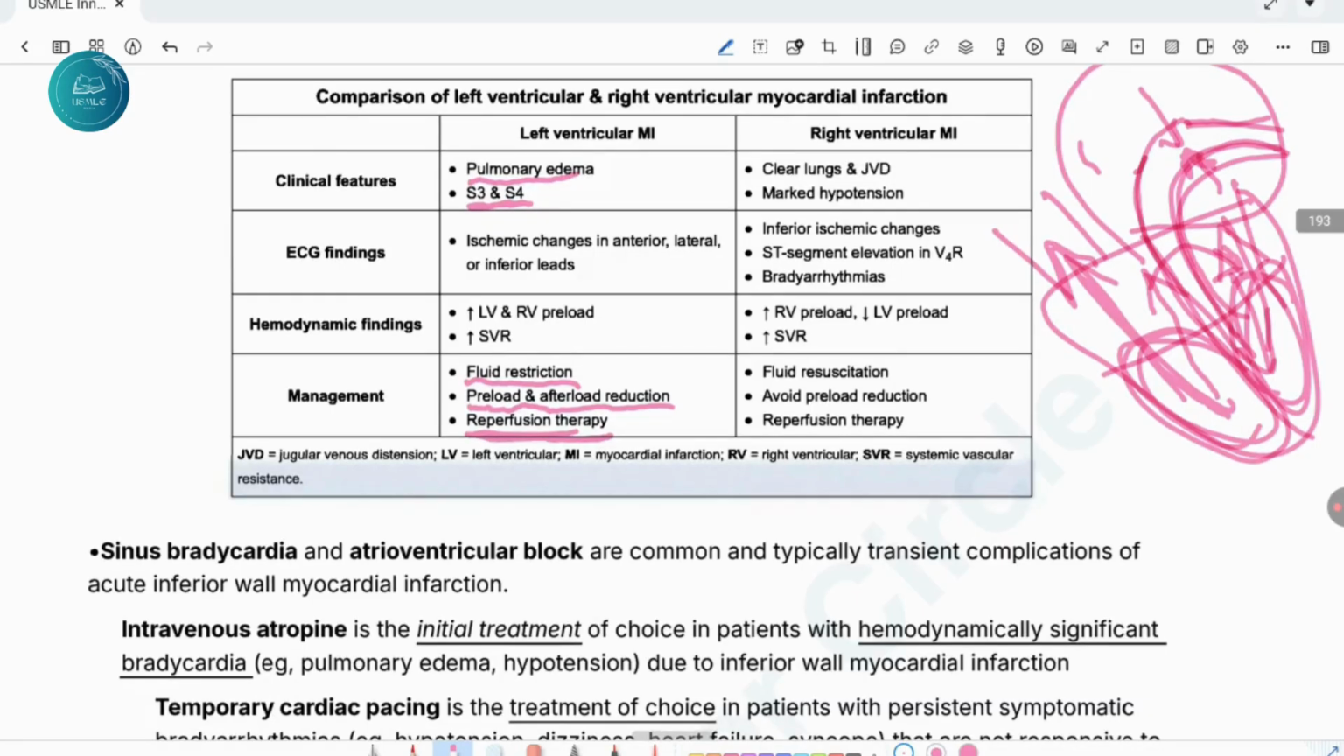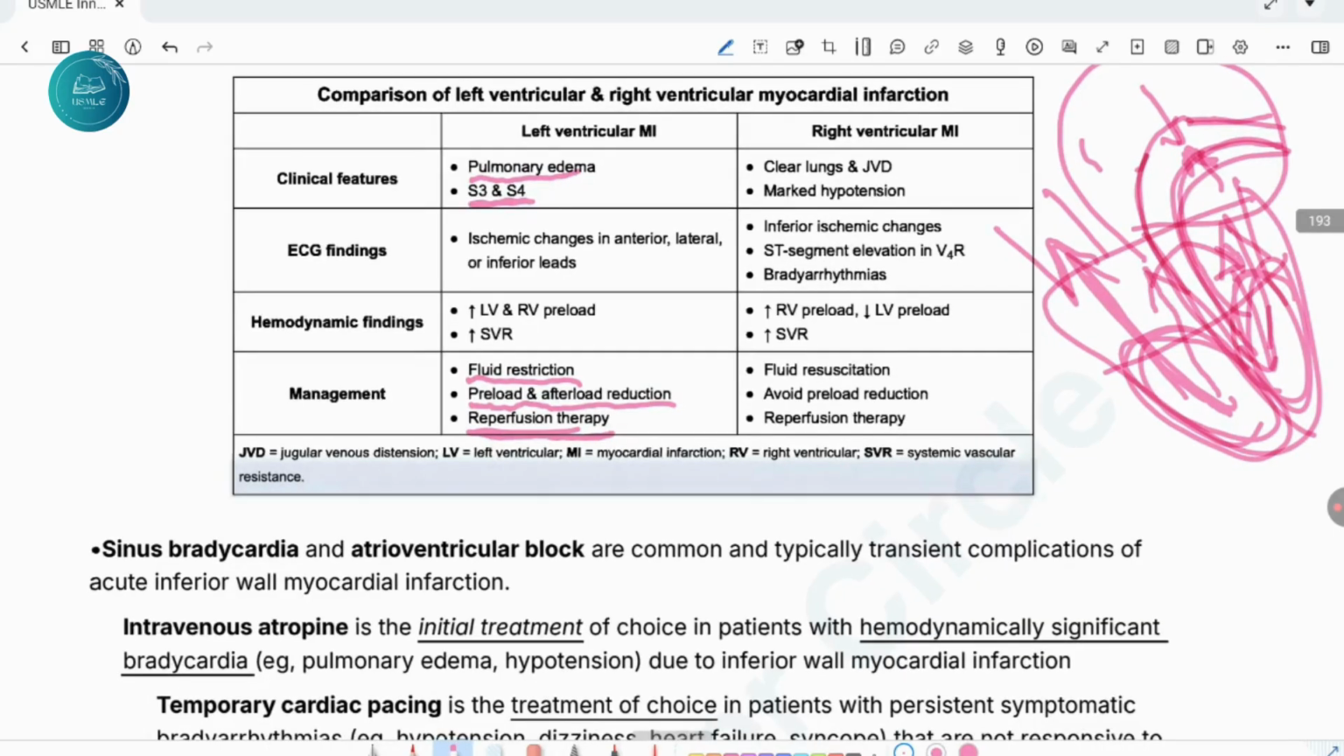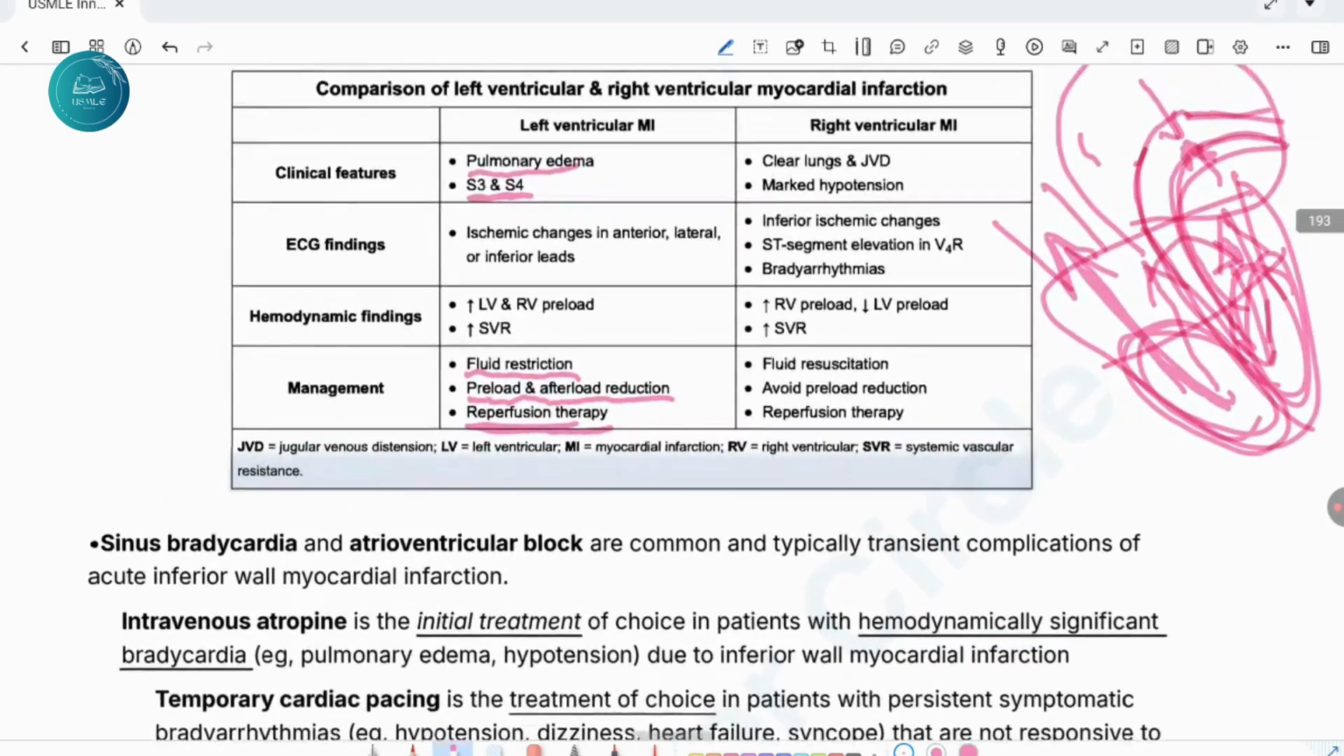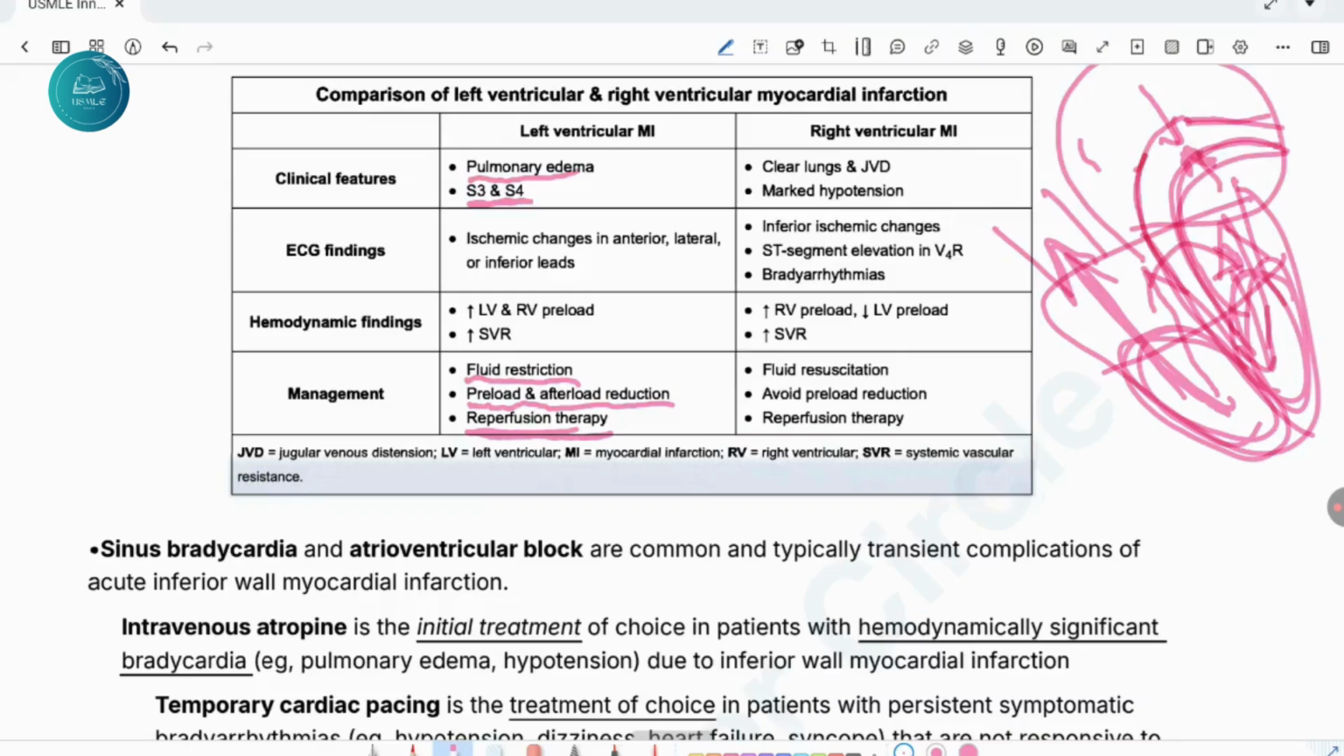Hemodynamic findings are increased right ventricular preload and decreased left ventricular preload, because the right ventricle will not be able to pump the blood to the left ventricle, and systemic vascular resistance will increase due to hypertension. Management is by fluid restriction, avoid preload reduction, so we don't give nitrates to a right ventricular MI patient, instead we give fluids.